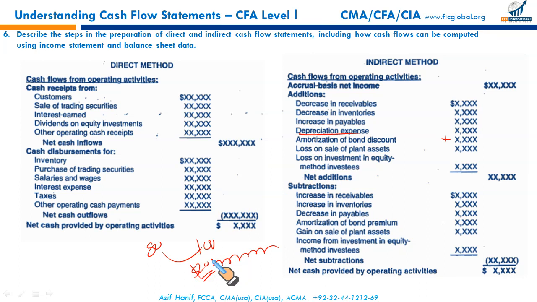Amortization of bond discount is similar to depreciation, a charge against your income, but it does not result in any cash outflow. It's one of the anomalies between your net income and cash flow from operating activity. It has to be reversed. That's why amortization of bond discount is added. Right? Then, conversely speaking, what about amortization of bond premium?